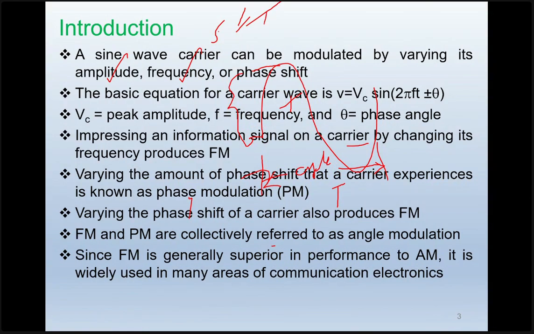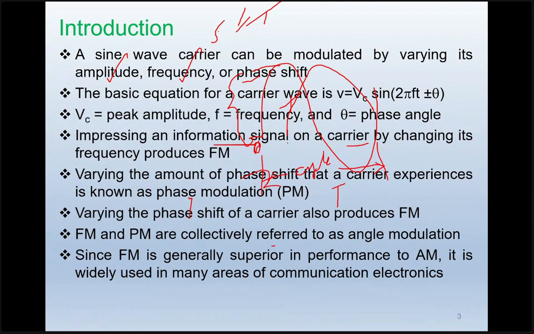Okay, and then what is meant by phase shift? Phase shift means the angle at which the waveform starts. That is called the phase shift. For example, when the waveform starts at zero, I call the phase zero. When the waveform is starting at 180 degrees, I say that the phase is shifted by an angle of 180 degrees or 90 degrees. Okay, that is called the phase shift.